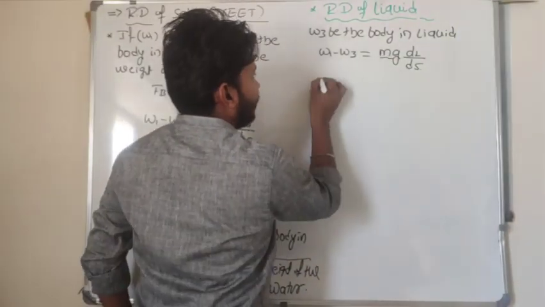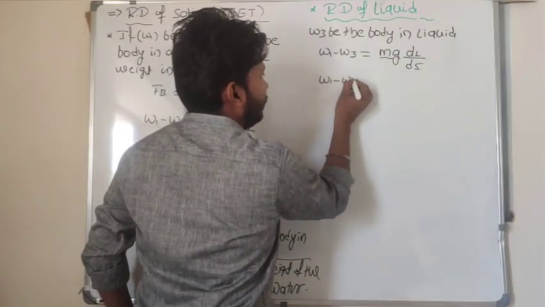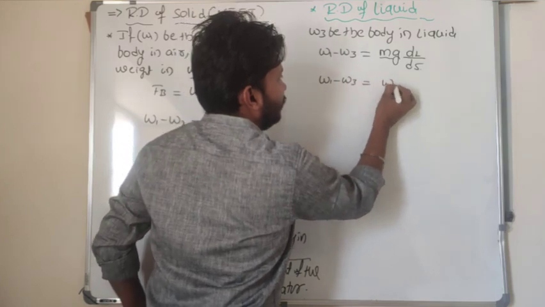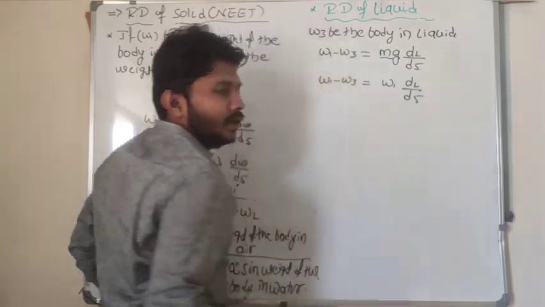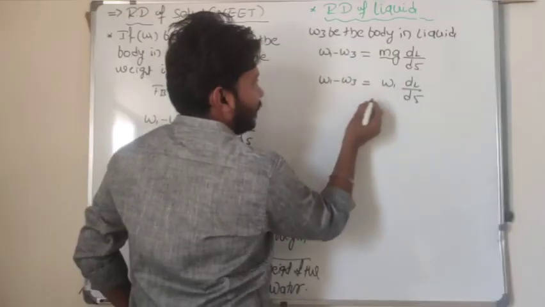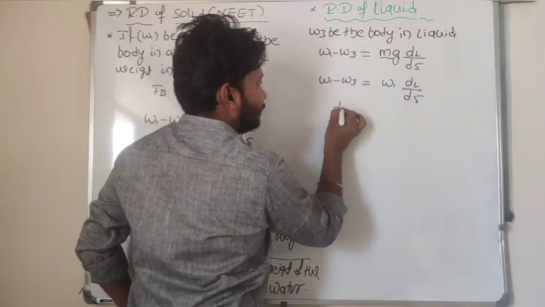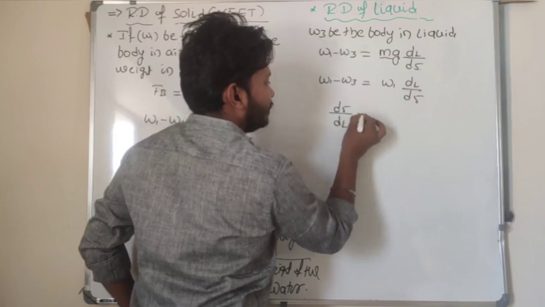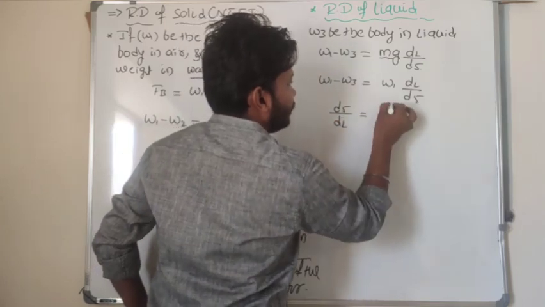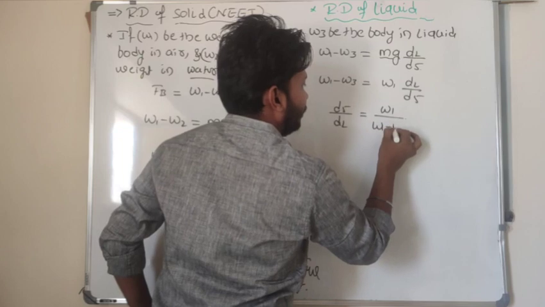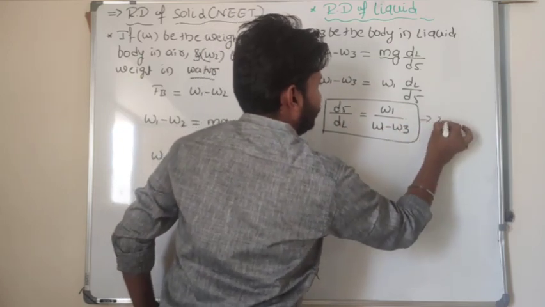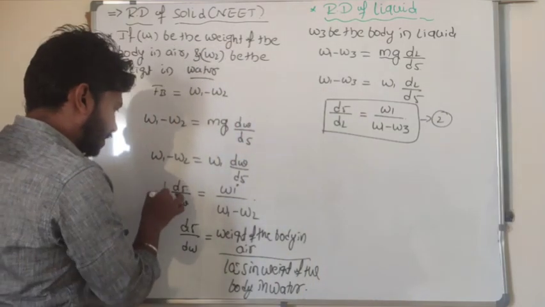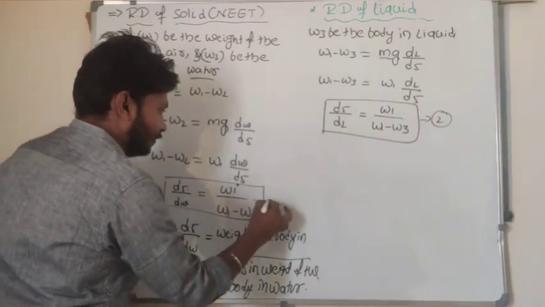M into g I will take as W1, so W1 minus W3 is equal to W1 into density of liquid divided by density of the solid. Now density of the substance divided by density of the liquid is equal to W1 divided by W1 minus W3. I will name this equation 2 and the earlier one equation 1.